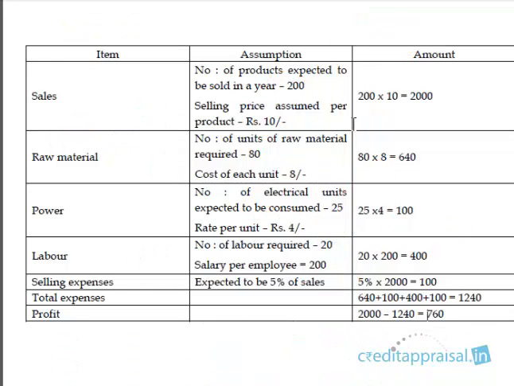But to understand, you have to appreciate the reason why we are doing this. The DSCR of this project is 1 point something, and we spoke that DSCR should never be less than 1, because that means the company cannot pay the installments out of the profits generated. So this is the DSCR based on these assumptions, what we call the base case DSCR. Base case DSCR is the DSCR based on these original assumptions.